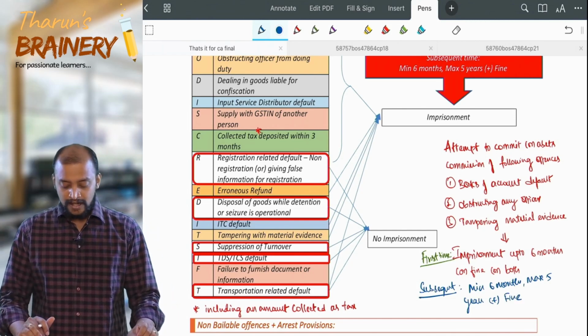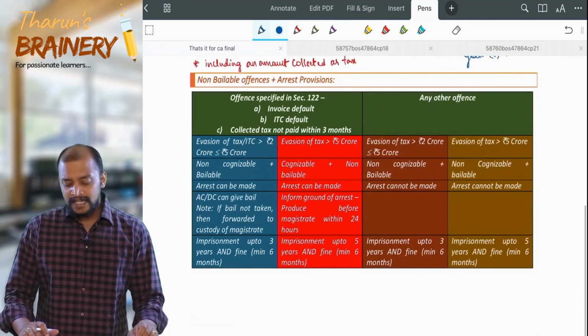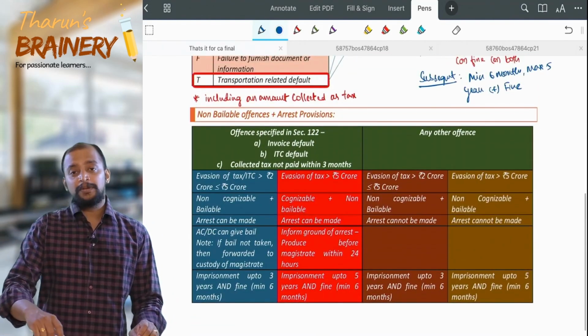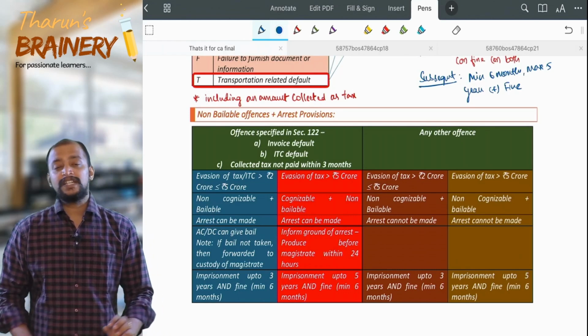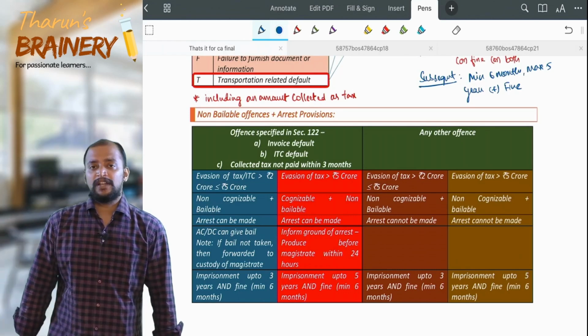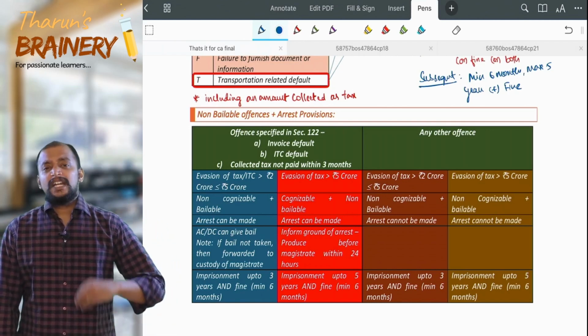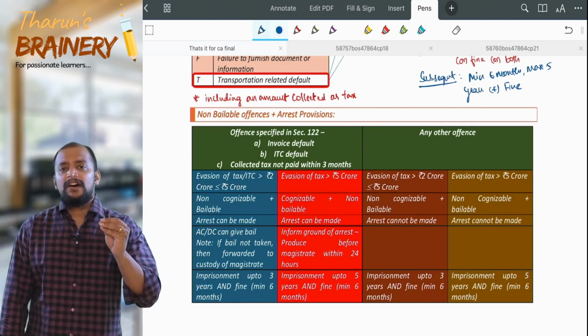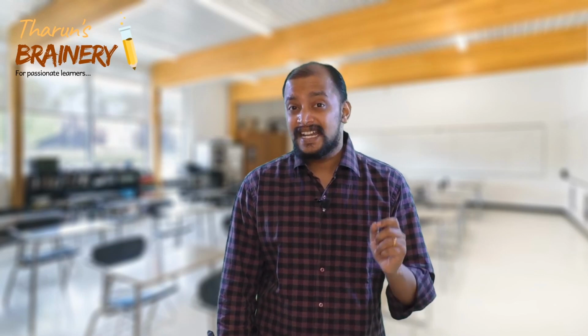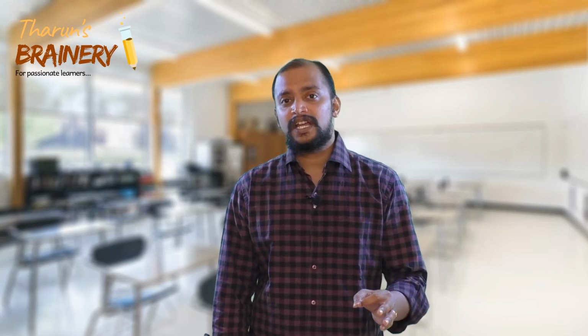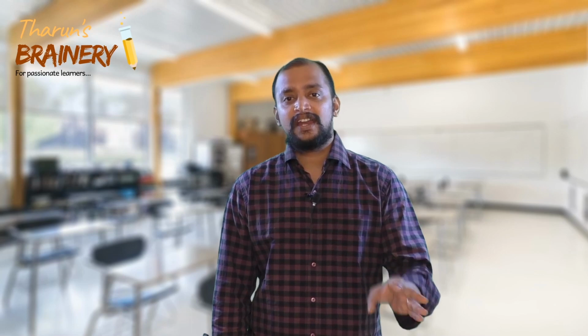Then we have cognizable and non-cognizable offences. We'll try to understand this. What is a cognizable offence? A cognizable offence means an offence where a person can be arrested without a court issued warrant.